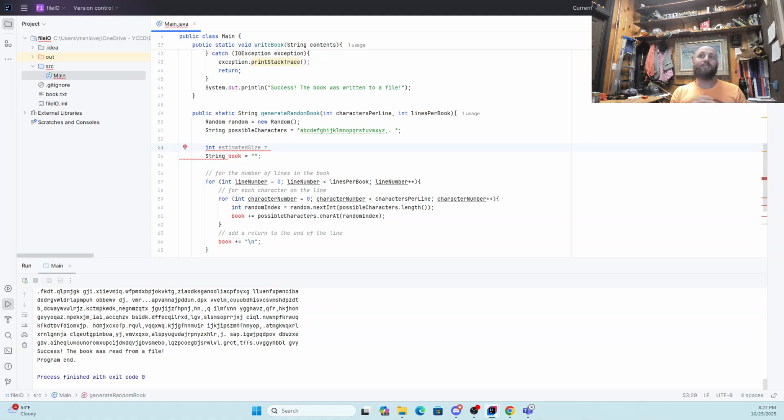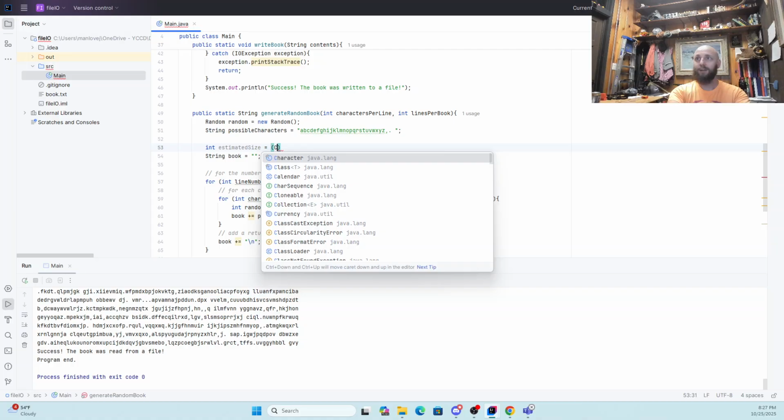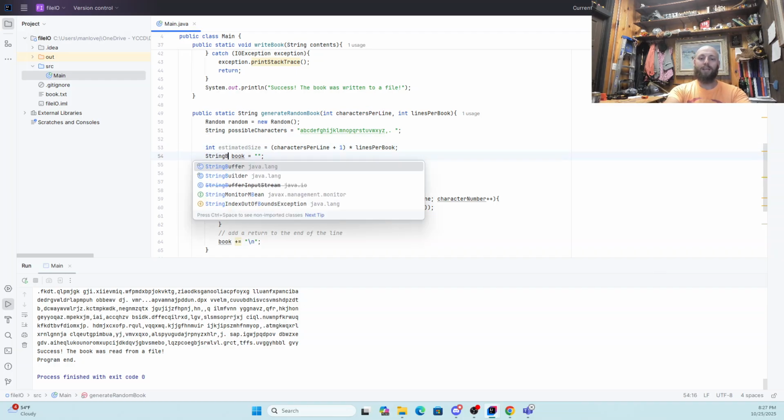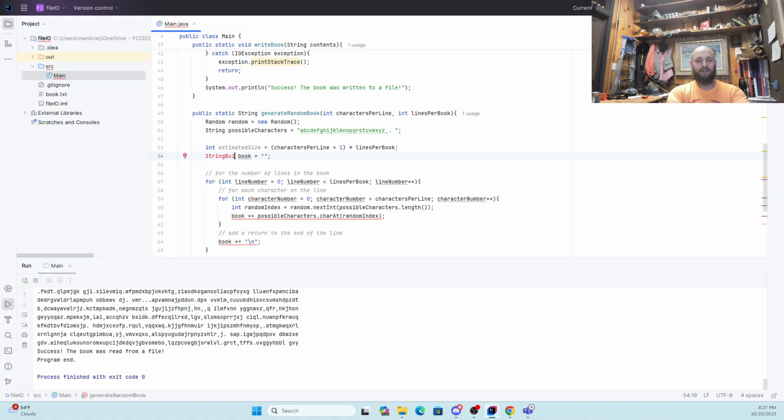So what I'm going to do is make this estimated size. The way we're going to make this estimated size is we're going to take the number of characters per line, add 1 to that for the new line at the end, and then multiply by lines per book. That gets us a big number that's 81 times 16,400 in the default case. And then here, we're going to make a string builder called book.